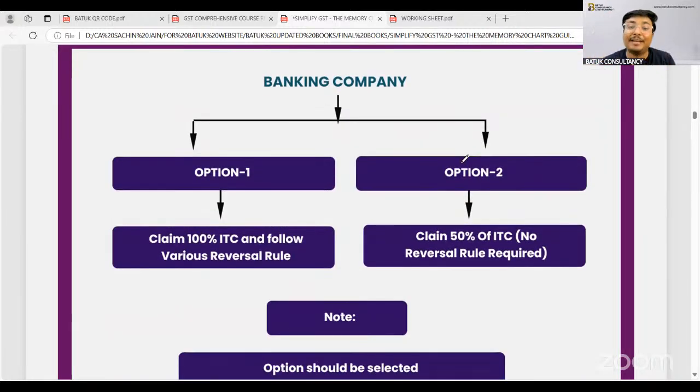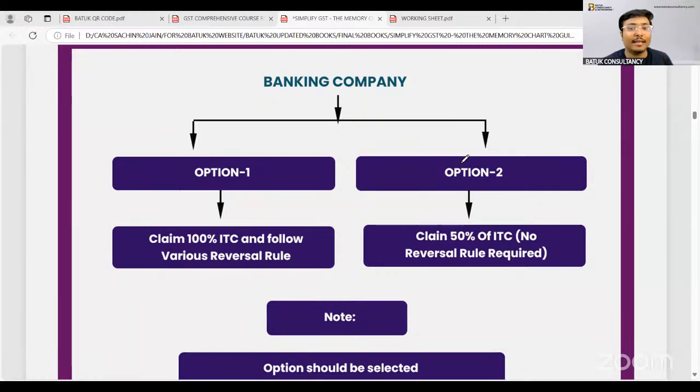Next, there is one specific option also available. In some sections, based on the nature of industry, based on the nature of department, government has decided certain specific provisions from the applicability of GST. So for banking company, they have given two specific options.